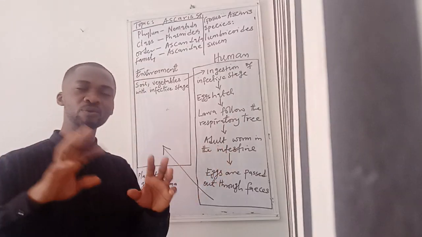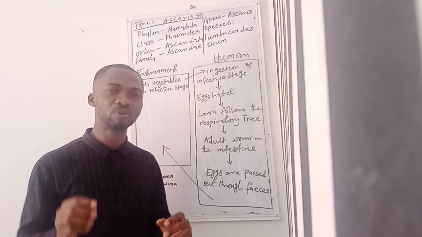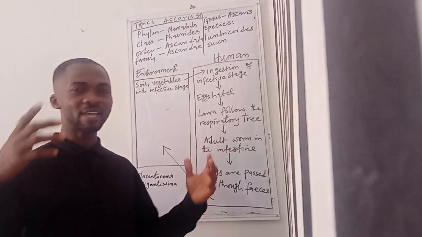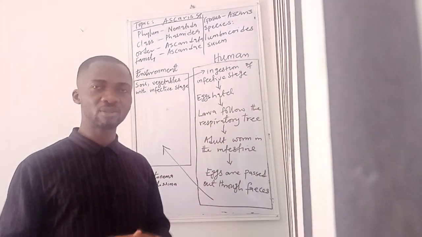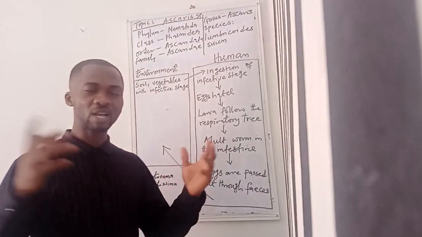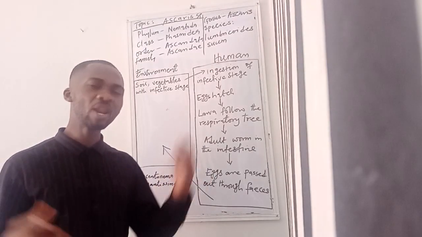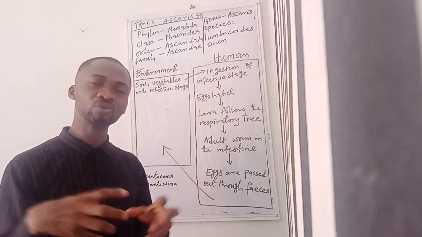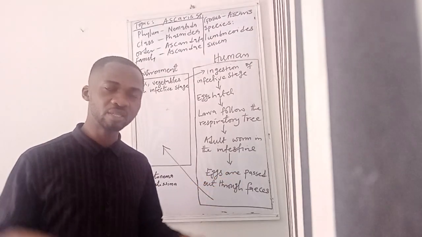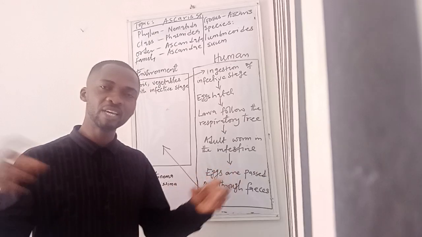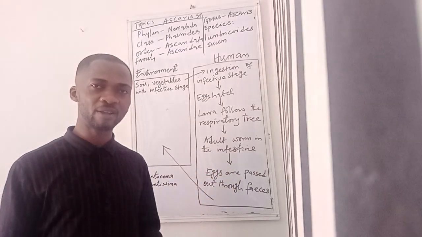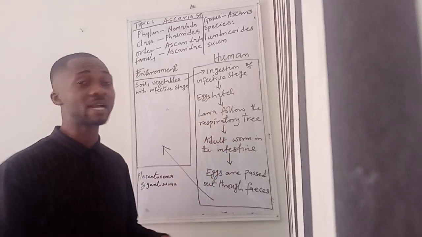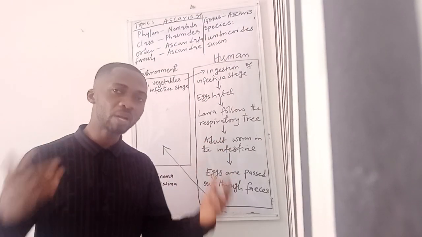And there are a few things you can use to identify the eggs of Ascaris lumbricoides. One is that the eggs are not encapsulated. They don't have an extra shell that covers them, unlike the eggs of some other nematode parasites. And they also do not have the polar plugs. These polar plugs are found in the eggs of Trichuris trichiura. If you can remember, we talked about the presence of polar plugs. So the eggs of Ascaris lumbricoides do not have polar plugs.